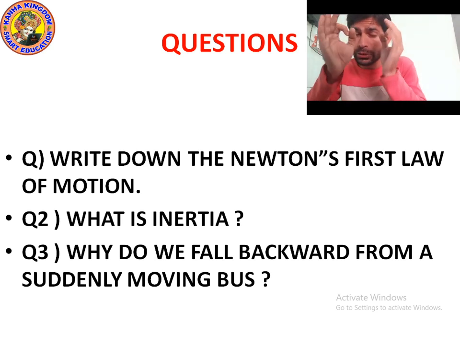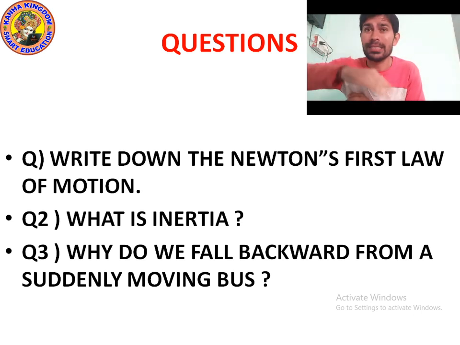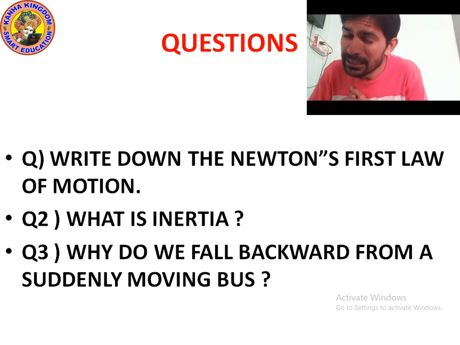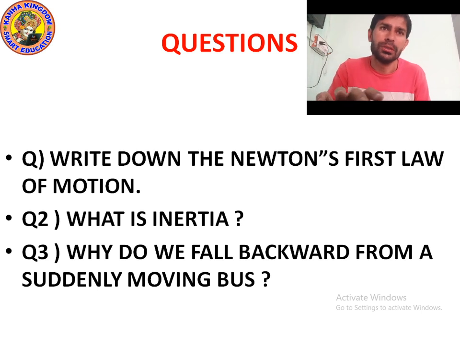Yes, it means an object remains in rest or motion. Okay. I hope you understood. Yes, inertia is the property of the object due to which an object remains in a state of rest or in motion. Okay, I hope you understood.